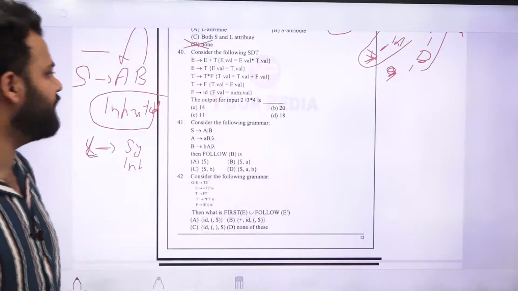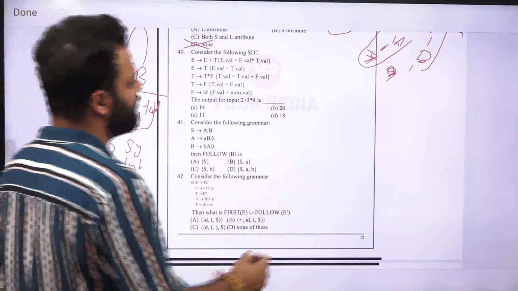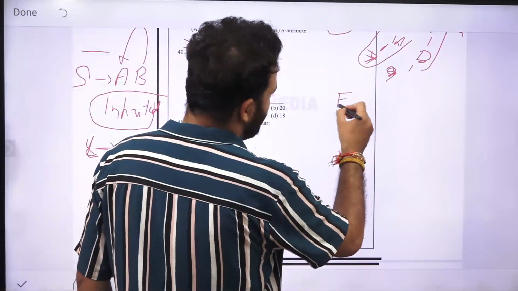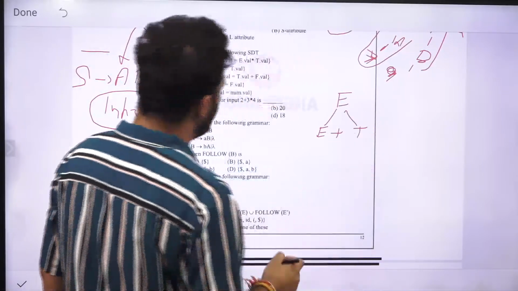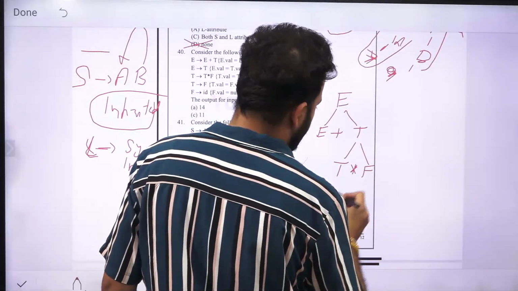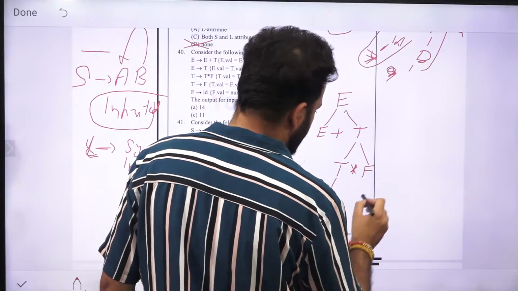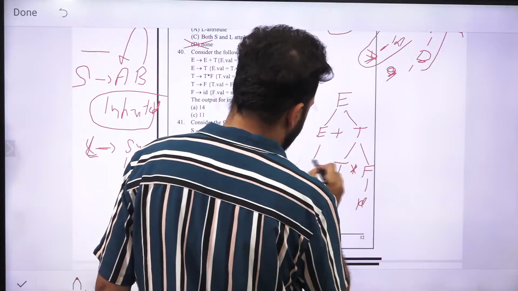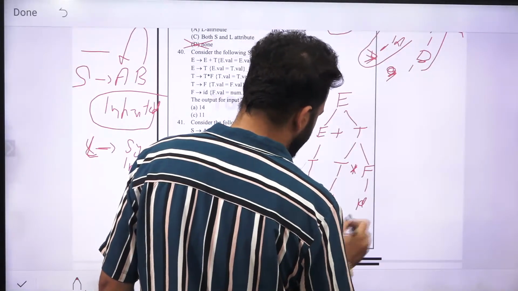So consider the following SGT: E is equal to E plus T, E is equal to T, T is equal to T into F, T is equal to F, F is equal to ID, and the output of 2 plus 3 plus 4 is. So in order to make 2 plus 3 plus 4, we are making E plus T here, 2 plus 3 into 4. So T into F here, and when we are having F ID, and T F and ID, these will be 2, 3 and 4.